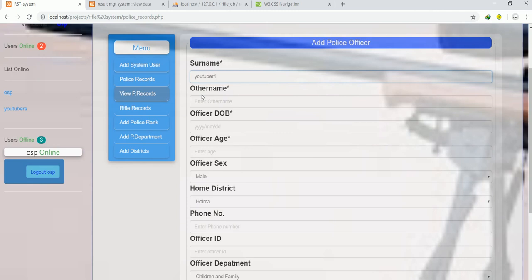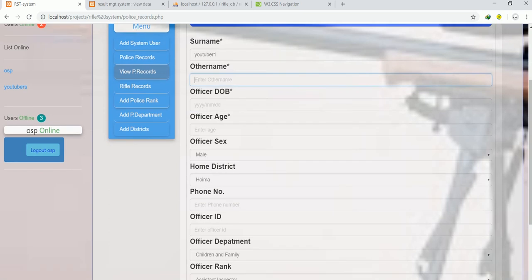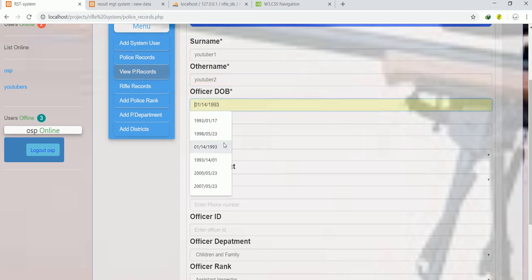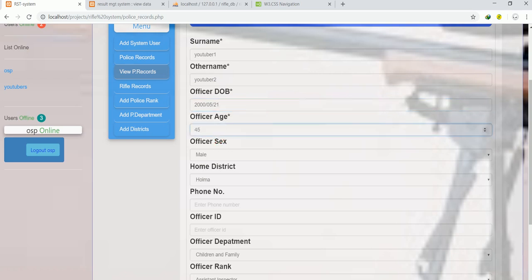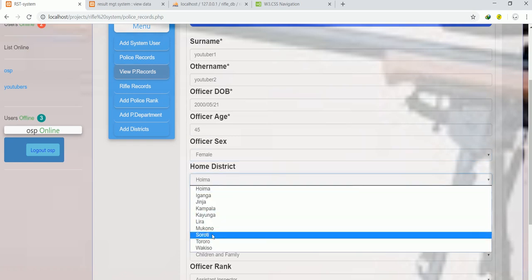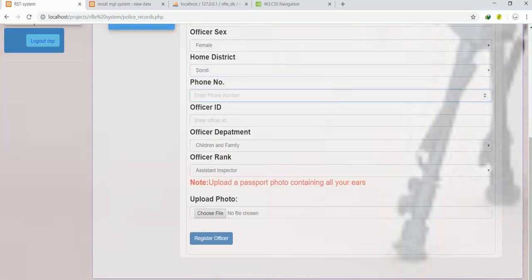I'm just going to give an assumption: I have YouTuber1 as the username, and maybe another name, YouTuber2, that's his name. The date of birth is in date format, so I'm just going to pick this. His age maybe is that, maybe the gender is female, his home district may be Soroti, and for his phone number, I may just say that's the phone number.